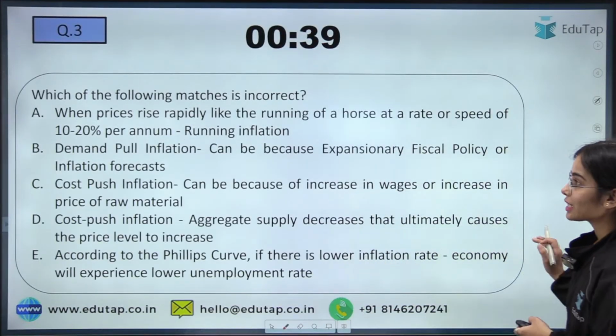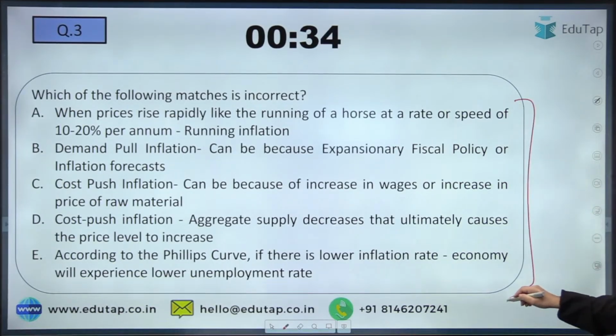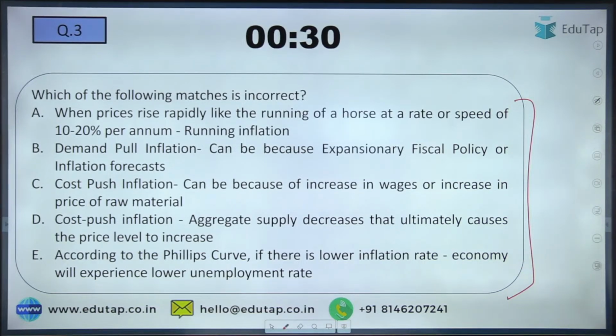Okay. Now coming to the next question, which of the following matches is incorrect. So there is a match of the following that is given. Now you have to tell which of the following matches is incorrect. So read the question carefully and try to answer this.